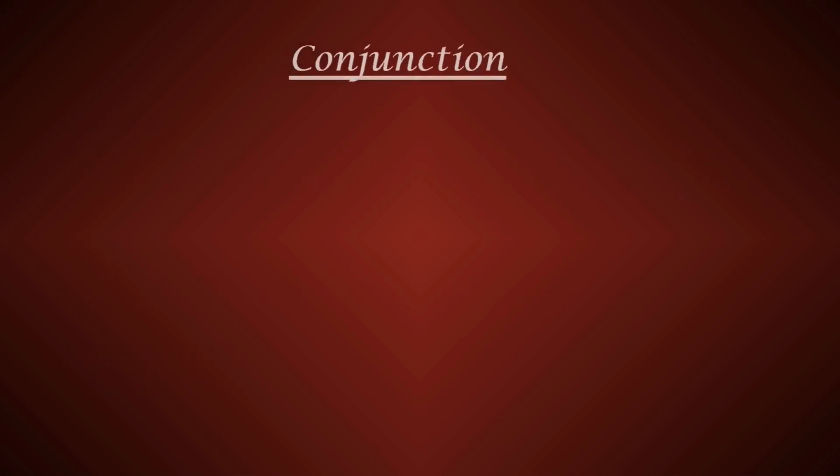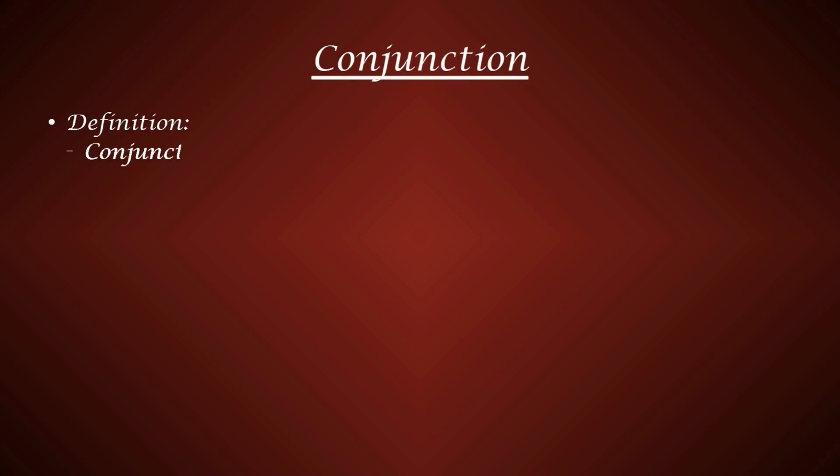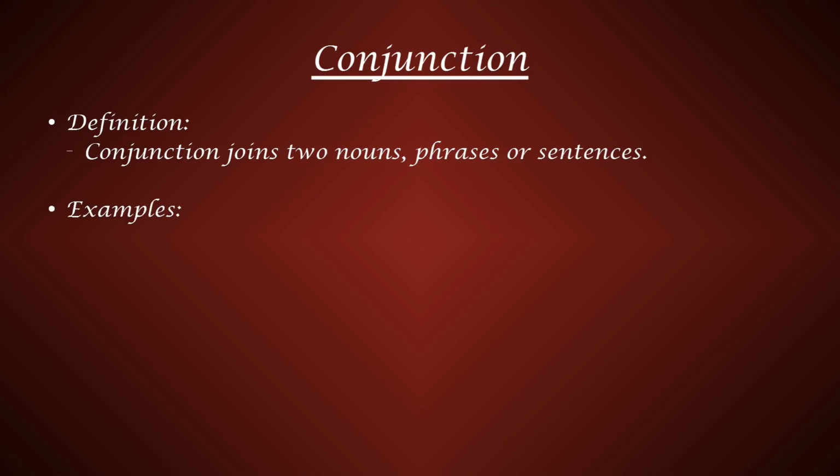Conjunction. Definition is: conjunction joins two nouns, phrases, or sentences. Examples are: wait here until I return. Here the word until joins two phrases, wait here and I return. So, it is a conjunction.